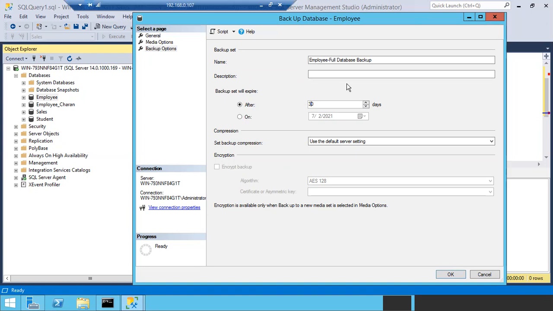If you turn on backup compression, say for example the employee database size is 100 GB. Imagine the employee database size is 100 GB. If you don't turn on backup compression and take the backup of the employee database, what will the file size of the backup file be? It would be the same, like 100 GB only. But if you turn on the compression, the size will be a little less.